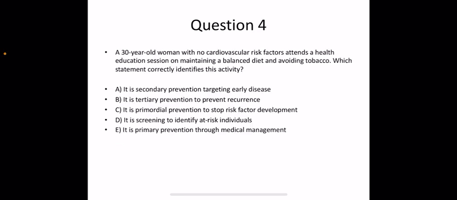Next question is, a 30-year-old woman with no cardiovascular risk factor attends a health education session on maintaining a balanced diet and avoiding tobacco. Which statement correctly identifies this activity? A. It is a secondary prevention targeting early disease. B. It is tertiary prevention to prevent recurrence. C. It is primordial prevention to stop risk factor development. D. It is screening to identify at-risk individuals. E. It is primary prevention through medical management.